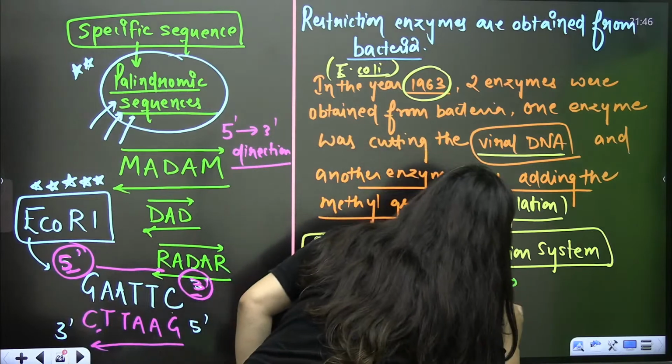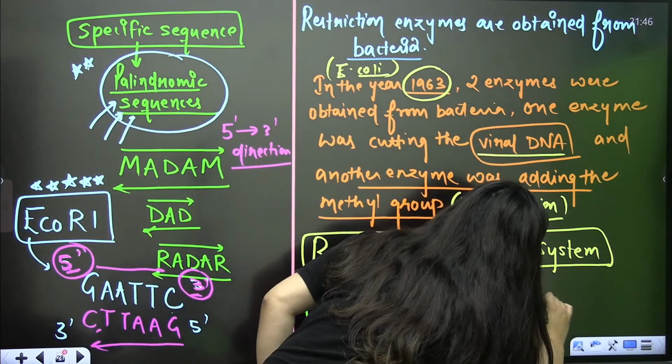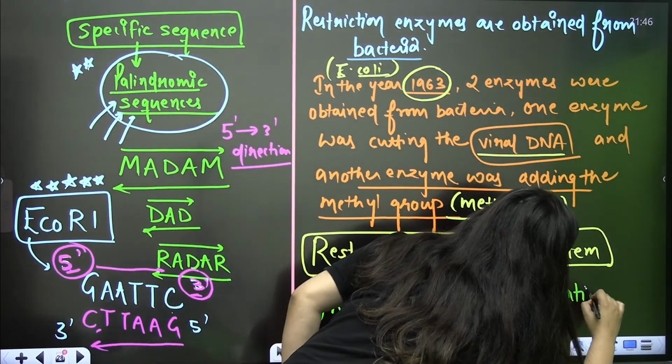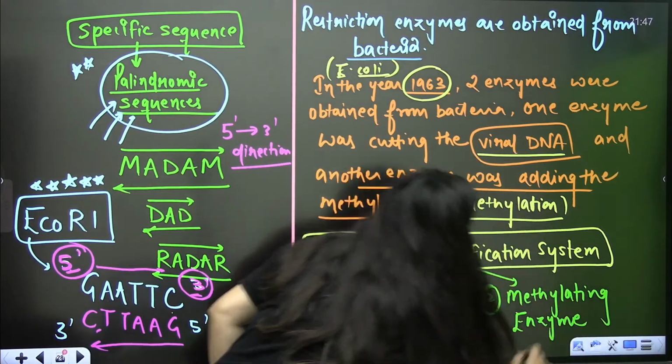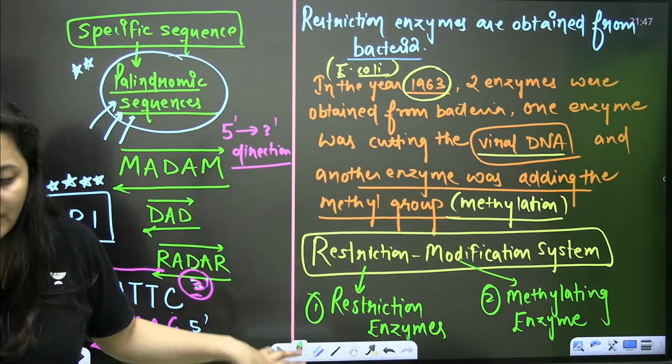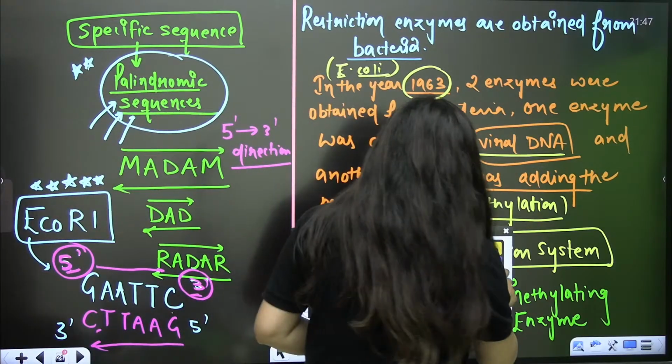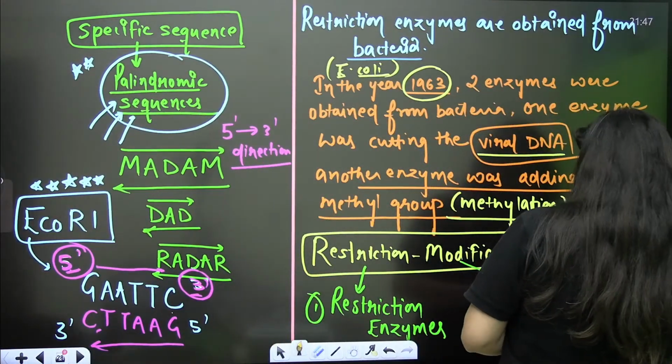One is the restriction enzyme and another is the methylating enzyme, or you can say the modification enzyme.